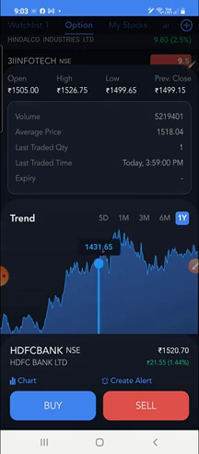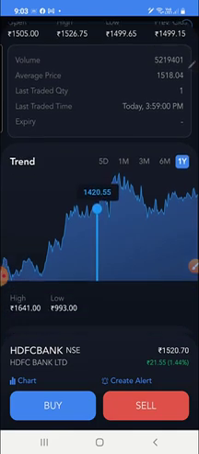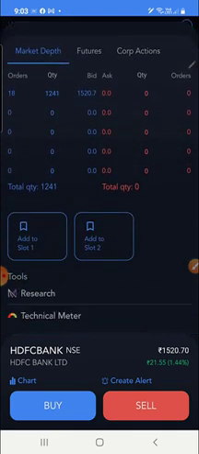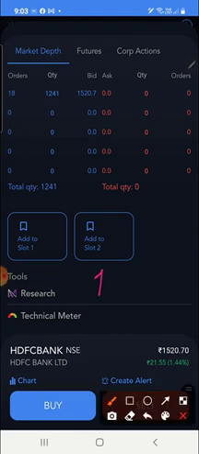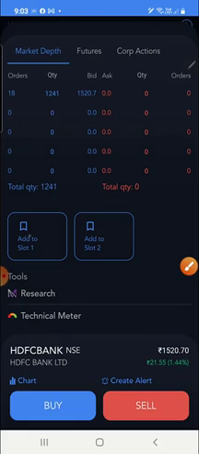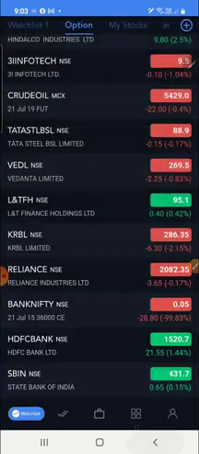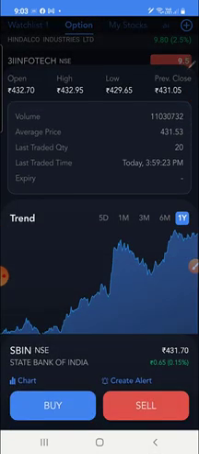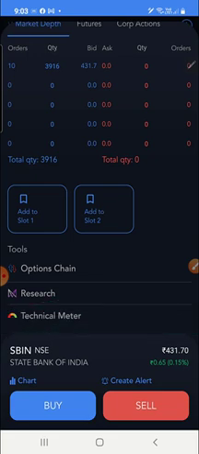After selecting HDFC Bank, you just pull up this one and you will find these two slots. Click on slot 1, so HDFC has been added in slot 1. Now I'm adding SBI. Click on SBI, pull up and add in slot 2. SBI has been added in slot 2.